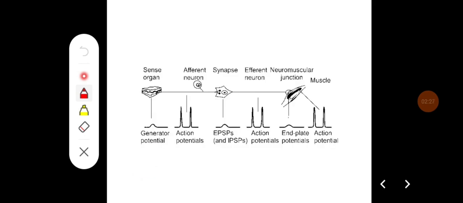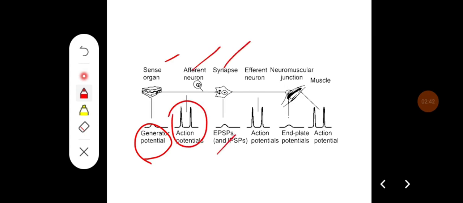So this is showing a reflex arc. Again, the sense organ, where they are going to produce action potential. In the afferent neuron, they produce action potential, and again in the synapse they produce EPSPs or IPSPs. Again in the efferent neuron there will be generation of the action potential, and at the effector end, where there is a neuromuscular junction, they produce end plate potential. Again in the muscle they produce action potential.